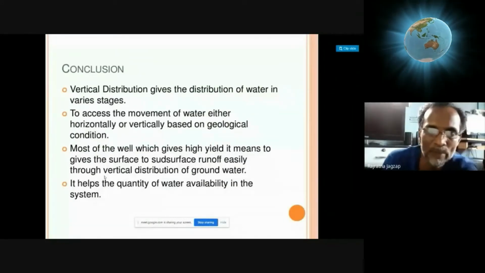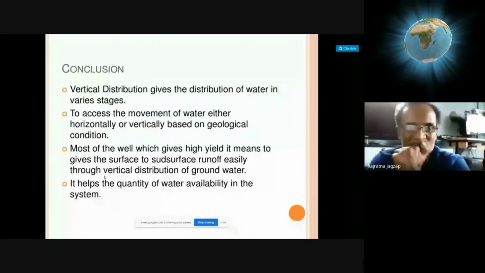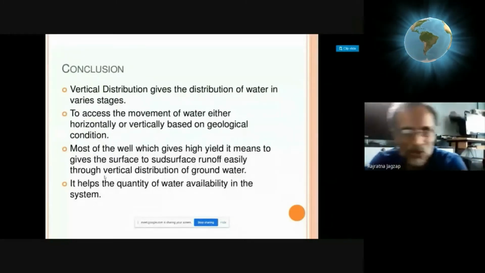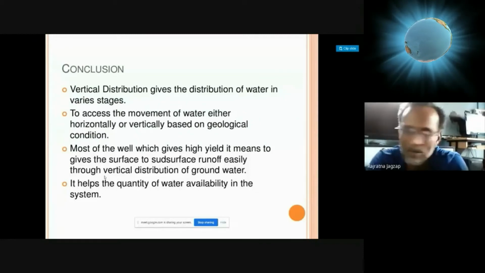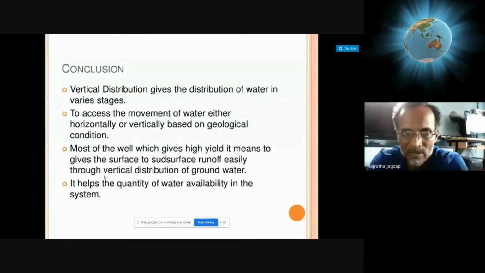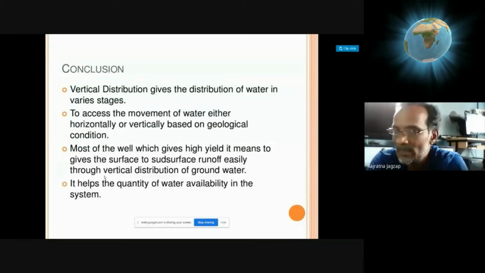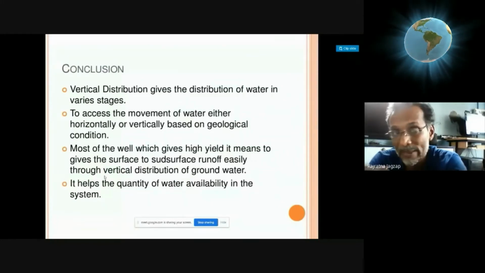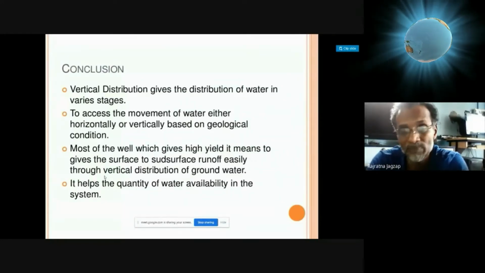The objective was to assess the movement of water either horizontally or vertically based on geological conditions. Vertically, you know that we have discussed it. Laterally, you also know that lateral movement is possible.